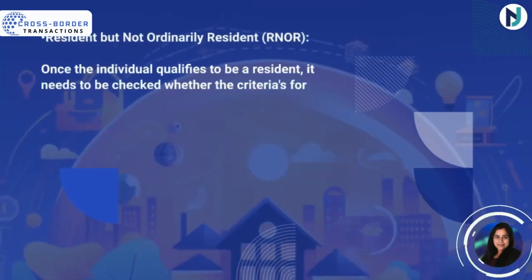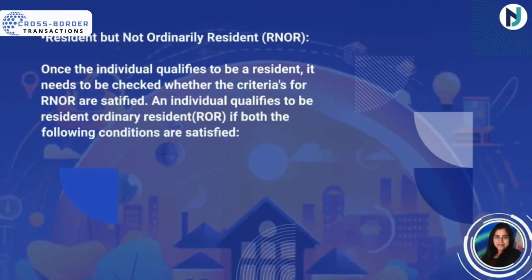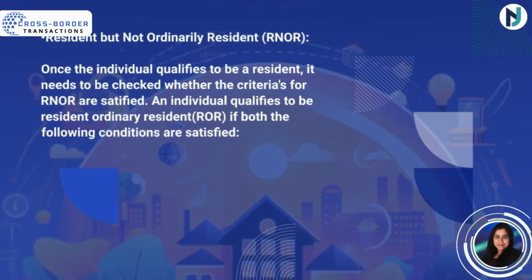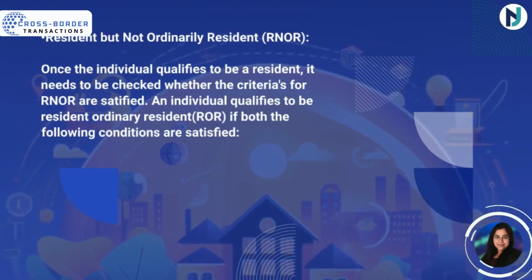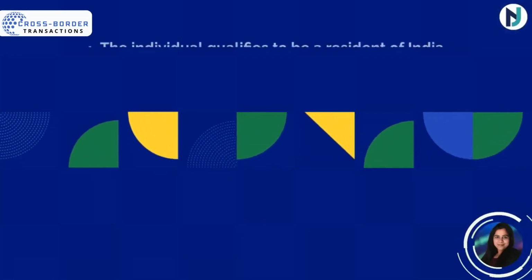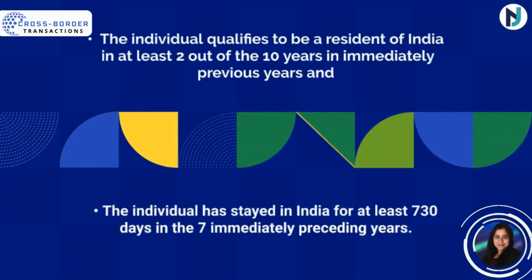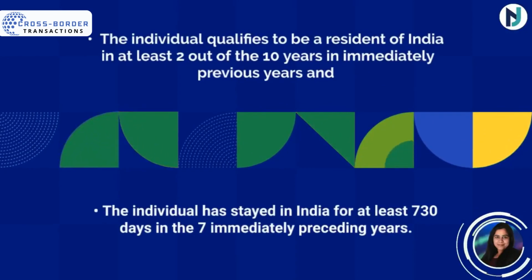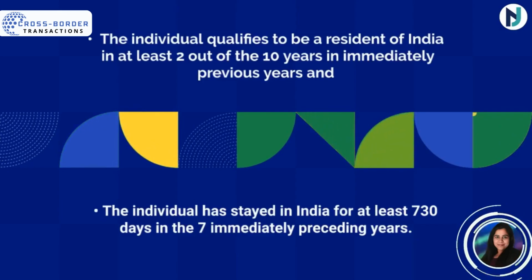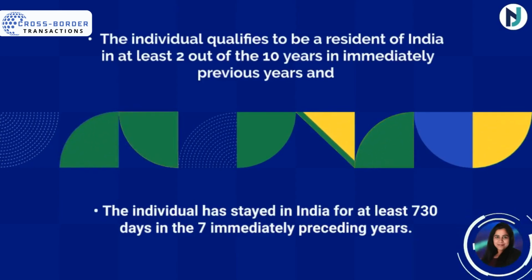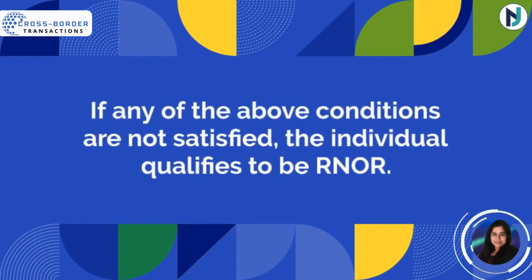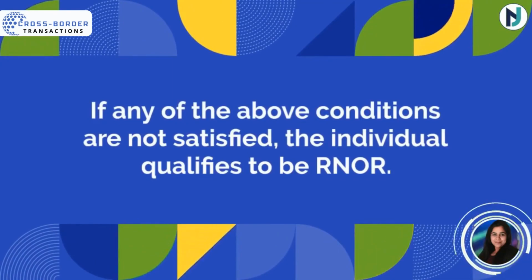Resident but non-ordinary resident, RNOR. Once the individual qualifies to be a resident, it needs to be checked whether the criteria for RNOR are satisfied. An individual qualifies to be a resident ordinary resident, ROR, if both the following conditions are satisfied: the individual qualifies to be a resident of India in at least 2 out of the 10 immediately preceding years, and the individual has stayed in India for at least 730 days in the 7 immediately preceding years. If any of the above conditions are not satisfied, the individual qualifies to be an RNOR.